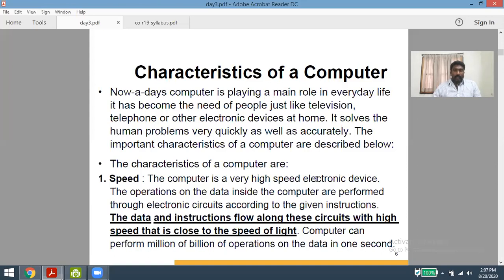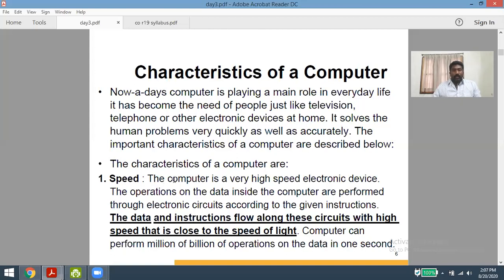Already we have seen this in the last class. There are a few advantages which can be used by computers. One is speed. Already I have said in the last class, the advantage of the computer is that it's a high speed electronic device, with the help of which we can perform a large number of instructions in a short time.